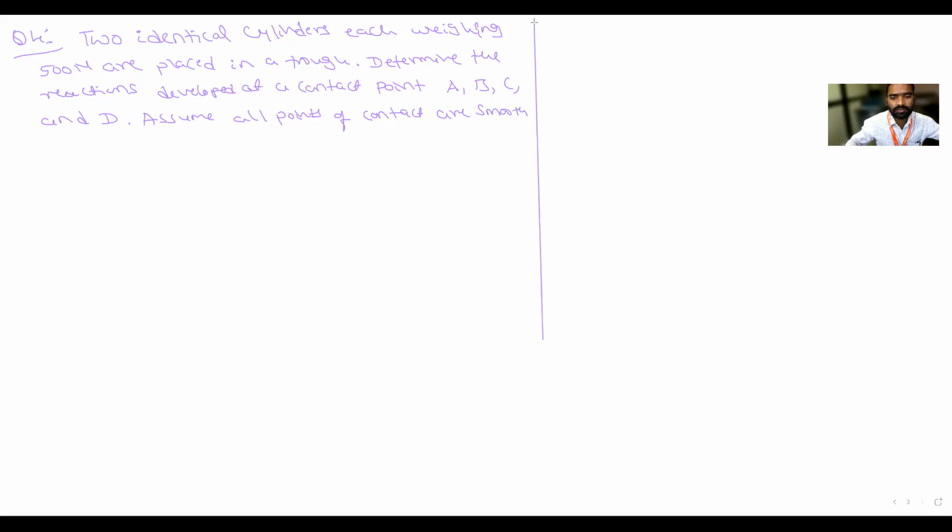Whenever all contacts are smooth, that means there is no friction. Okay, friction does not exist there.